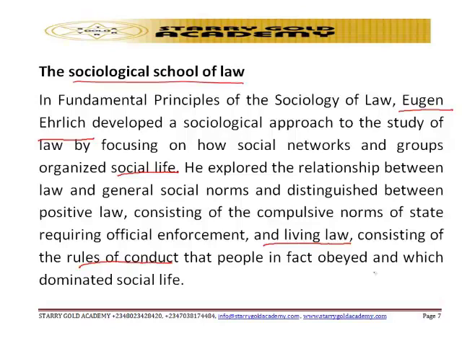So, in summary, we want to explain the sociological school of law. What the sociological school of law is actually talking about is that there is a man called Eugene H. who developed a sociological approach to the study of law by focusing on how social networks and groups organize social lives. So he did a study by focusing on how social networks and groups organize social life, and from there he was able to deduce law.